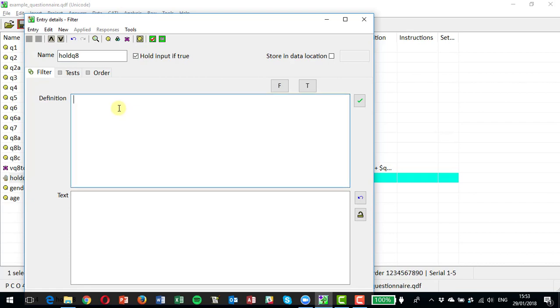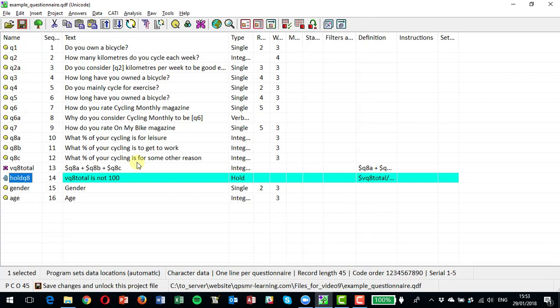So I want to hold if VQ8 total is not 100. So what that's going to do for me is at data entry, if that total isn't 100, it's going to hold the interview for me. So I can save that now.